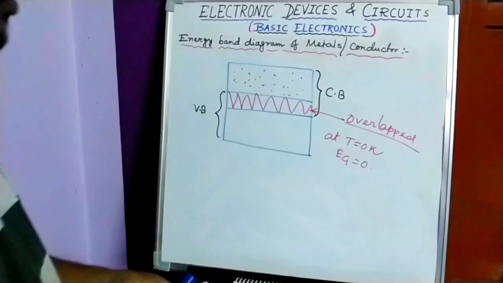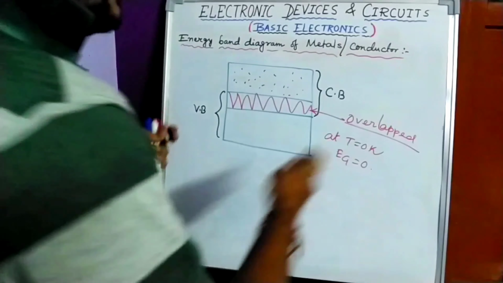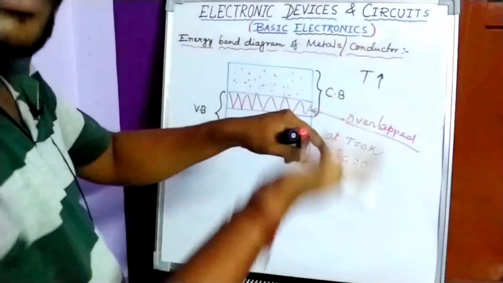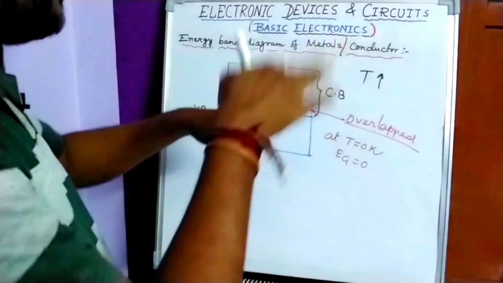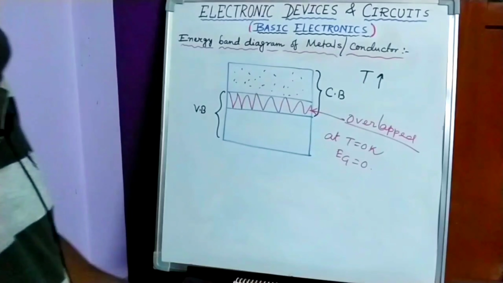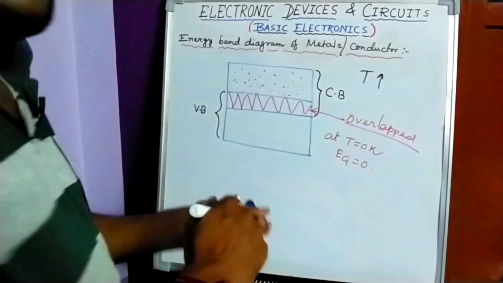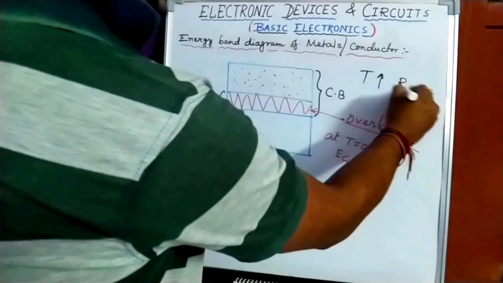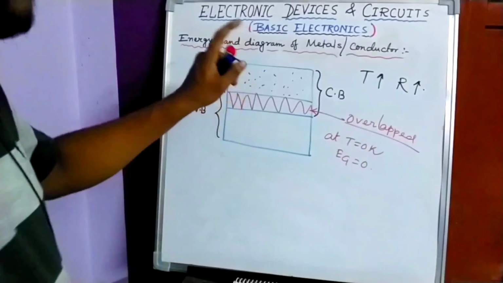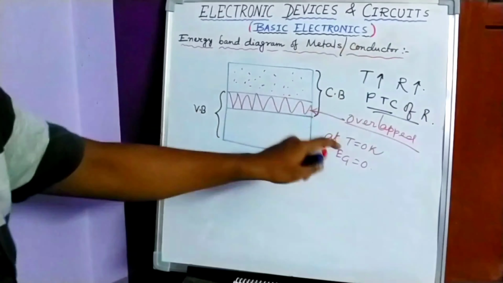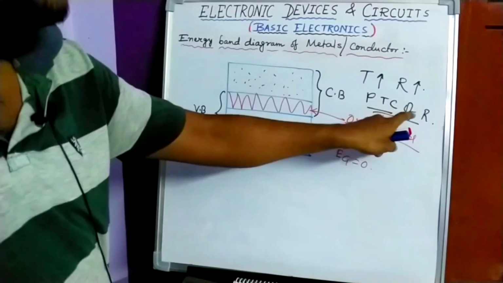The problem occurs when temperature increases. If you increase the temperature, what will happen? These electrons will have some thermal vibration. Now if there is thermal vibration, its conductivity decreases. Conductivity decreases means resistivity increases. So if temperature increases, resistance also increases in case of conductor. That's why it is also known as PTCR in case of conductor, positive temperature coefficient of resistance.